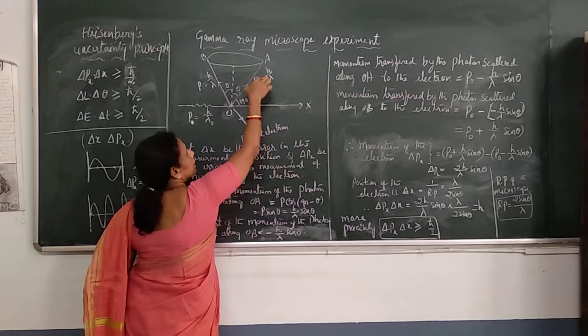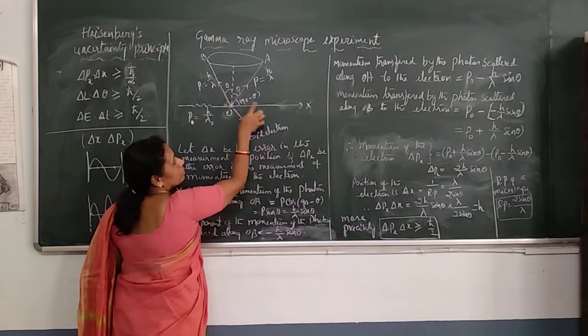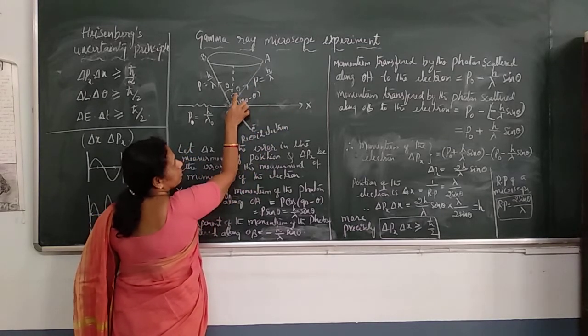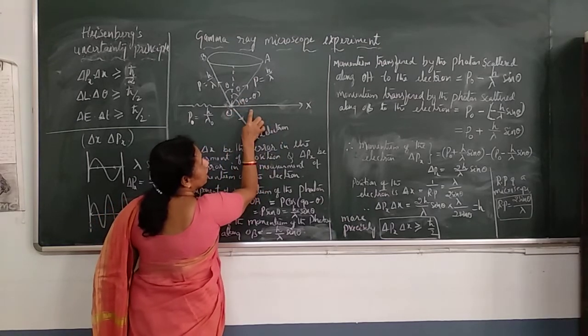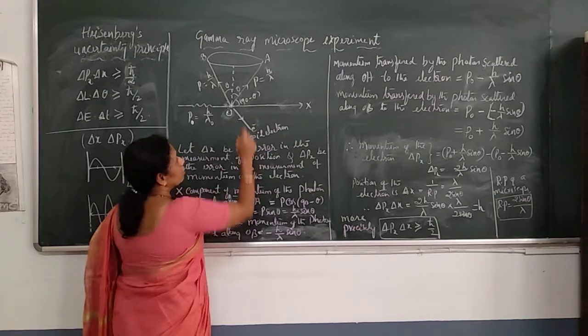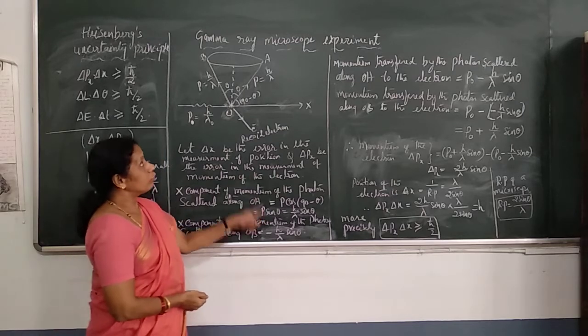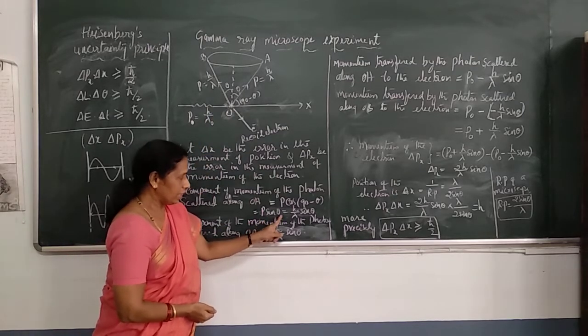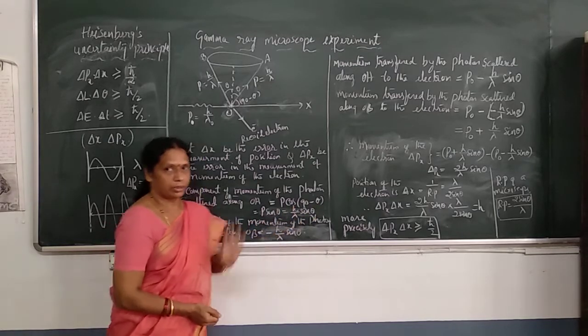What's the x component? It is the P cosine component, P cos(90 minus theta). This angle is theta, this is 90 minus theta. So the component along this direction is P cos(90 minus theta). Cos(90 minus theta) is sin theta. So the x component of OA is P sin theta. What is P? h by lambda. So this is h by lambda sin theta.